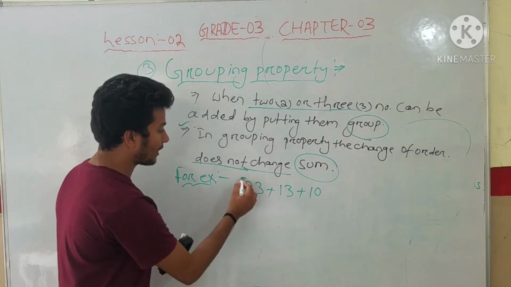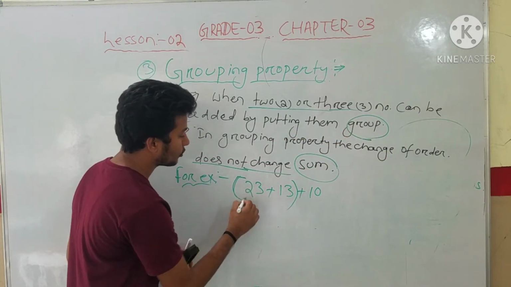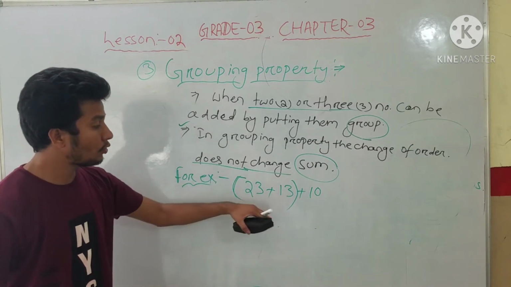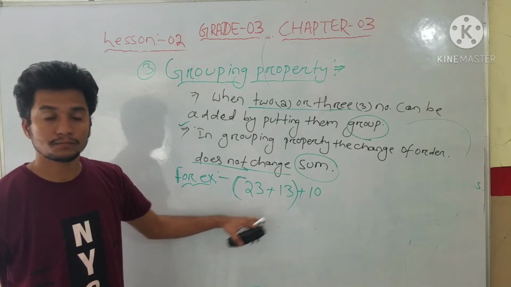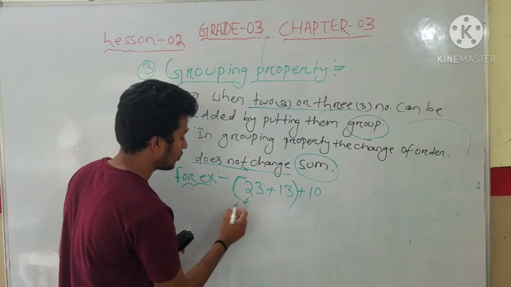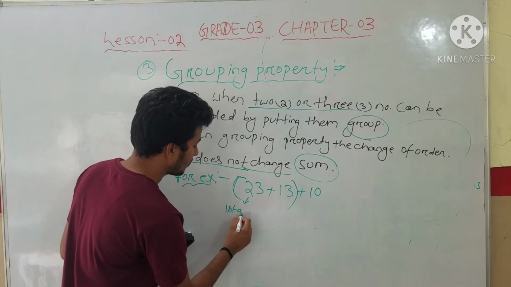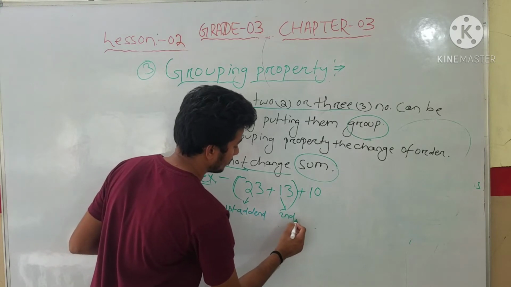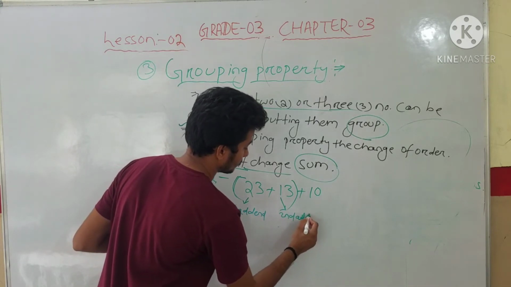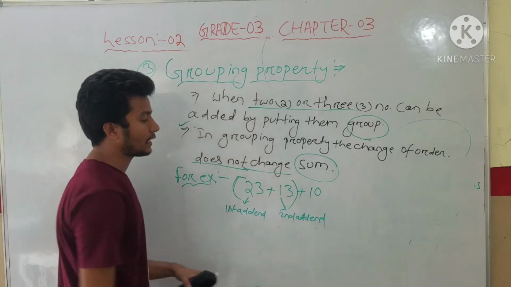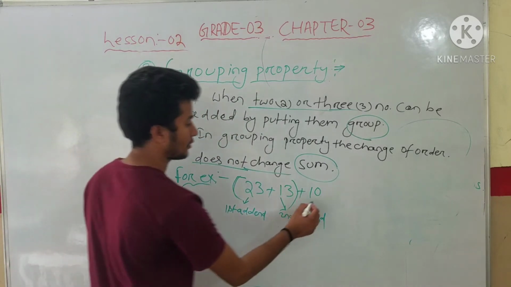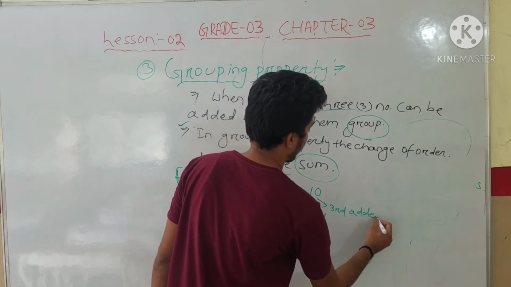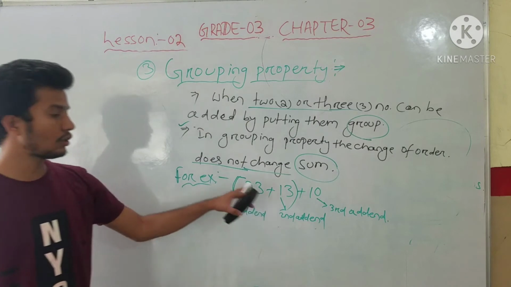So the first two addends we have to put in a group by using a bracket. Students, this is the first addend, this is the second addend, and this is the third addend. Okay students, now we will add them.